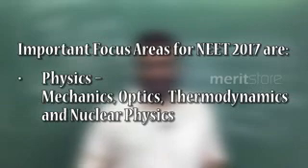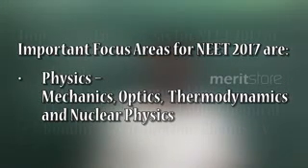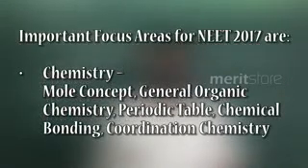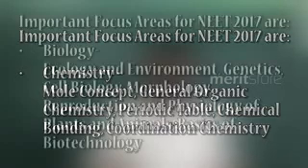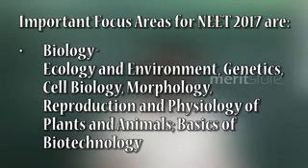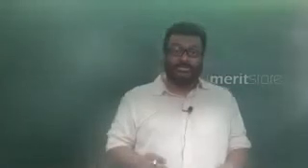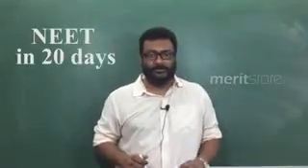Physics: mechanics, optics, thermodynamics and nuclear physics. In chemistry it's mole concept, general chemistry, general organic chemistry, periodic table, chemical bonding, coordination chemistry. In biology, it's ecology and environment, genetics, cell biology, morphology, reproduction and physiology of plants and animals, and of course basics of biotechnology. So NEET in 20 days, is it possible?